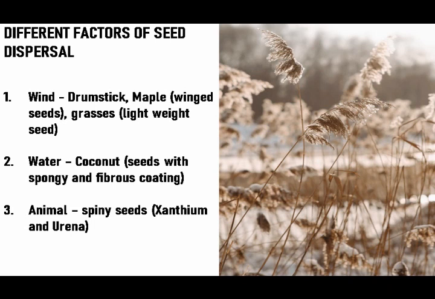Children, now let's see some of the seeds which are dispersed by wind. Maple and drumstick are dispersed by wind. Similarly, grasses, due to their light weight, are dispersed by wind. Coconut is a seed which is dispersed by water because of its floating ability and due to the presence of a spongy and fibrous coating. Similarly, some seeds which are dispersed by animals are xanthium and urena, which get attached to the bodies of the animals.